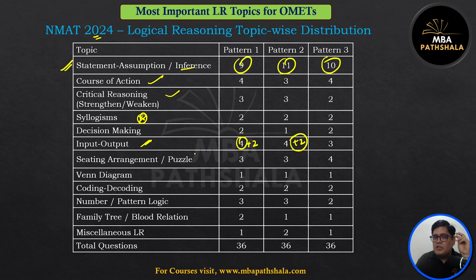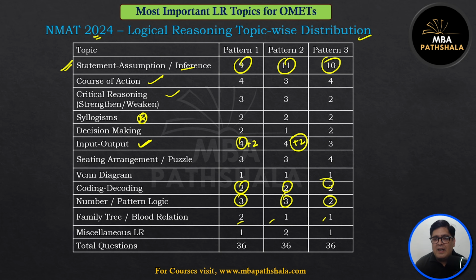But one thing we have noticed is NMAT also is conducted by an outside body, so the exam pattern is pretty standardized. A change of 1 or 2 in the number of questions is fine, but the level of difficulty is pretty standardized. In fact, this year we conducted around 12 to 13 workshops on LR, a lot of them on YouTube as well. If you watch those sessions, you'll see sequence and series questions and input output questions have appeared almost as it is in the NMAT paper. Coding decoding, two questions. Number logic pattern, three questions. Family tree, one or two questions.